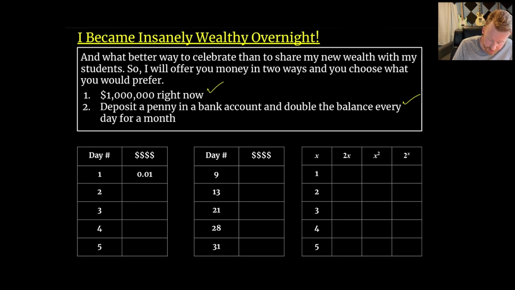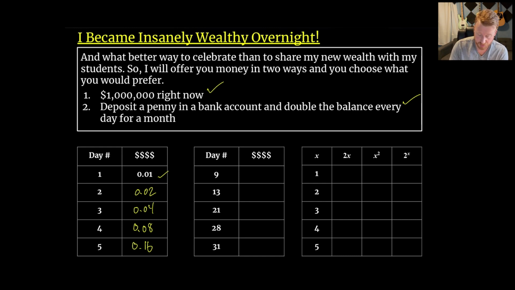So today's day one. I'm giving you that penny, and if you open that account, I'll put it in there. And then tomorrow it'll double. So tomorrow you'll have 2 pennies. There'll be 2 cents in there. Okay, and then it'll double again on day 3. There'll be 4 cents, and then it'll double again, and now there's 8 cents, and it'll double again, and now we're up to 16 cents. So we're getting close to a weekend, and there's not that much money in there. So maybe it's looking like the $1 million was maybe a better choice.